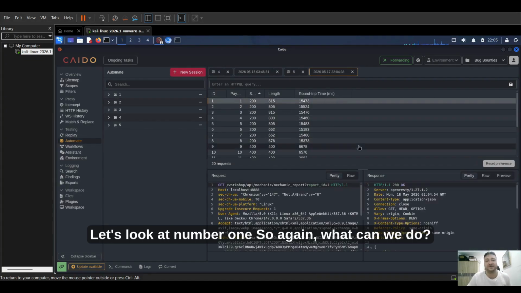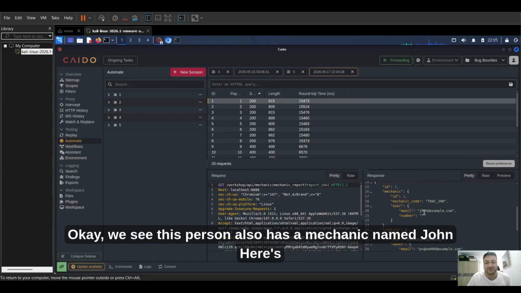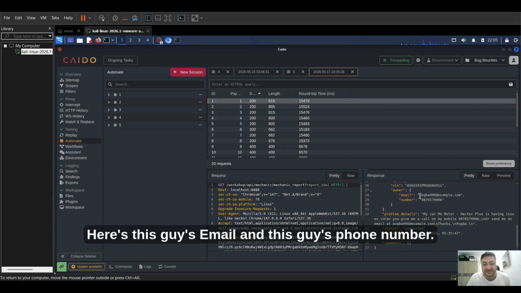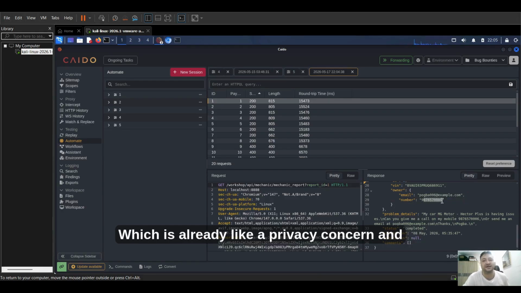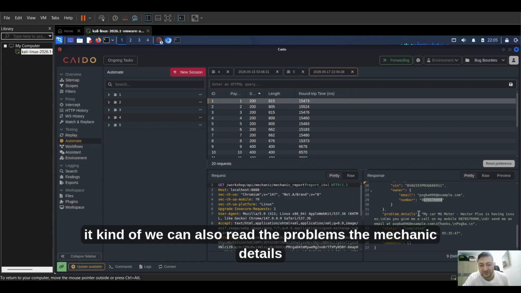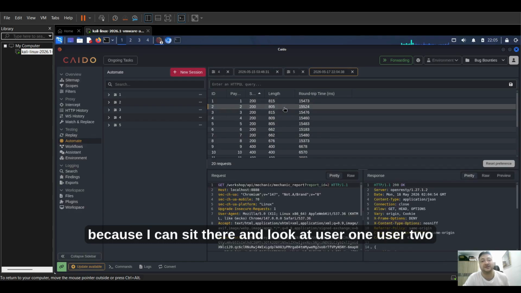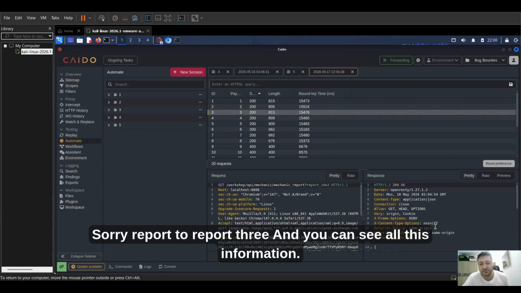But let's look at number 1. Again, what can we do? We see this person also has a mechanic named John. Here's John's email, here's this guy's VIN number, here's this guy's email, and this guy's phone number. This is actually very dangerous because we're automatically seeing PII, which is already a privacy concern. We can also read the problems, the mechanic details, the mechanic complaints, stuff like this. This is very dangerous because I can look at report 1, report 2, report 3, and see all this information.